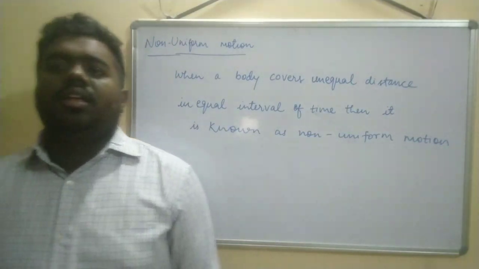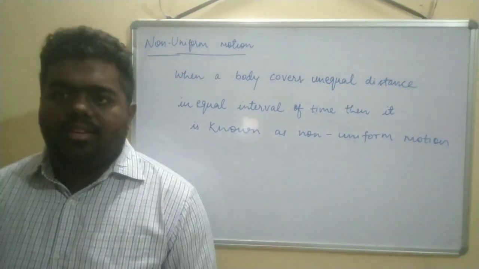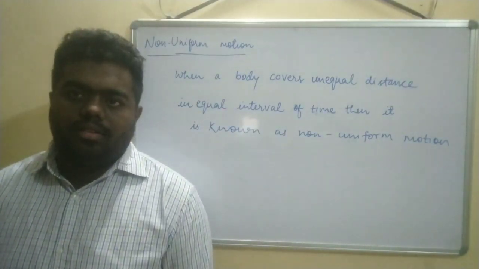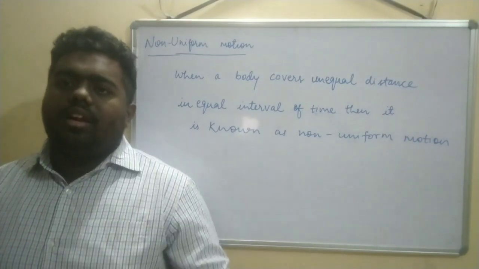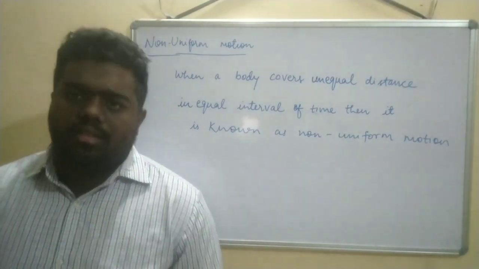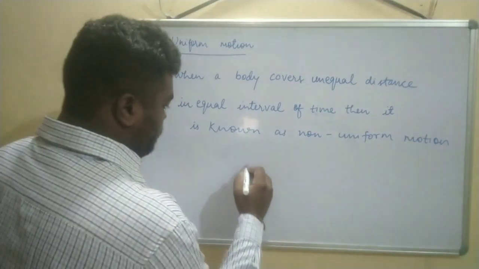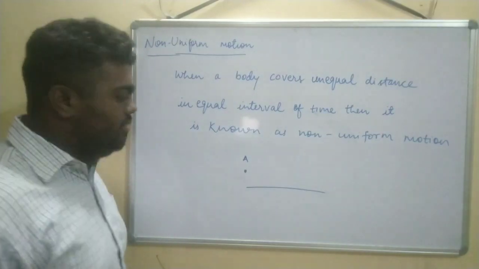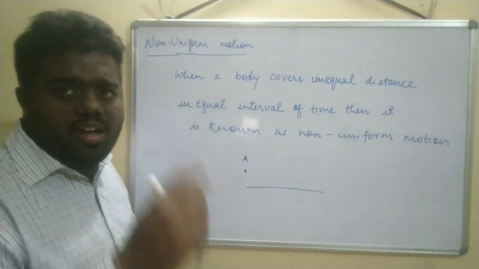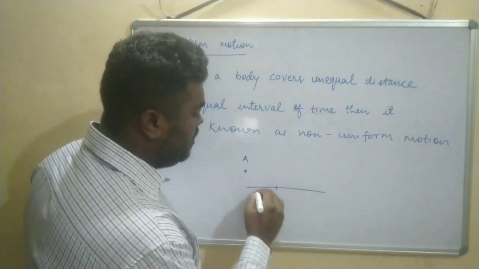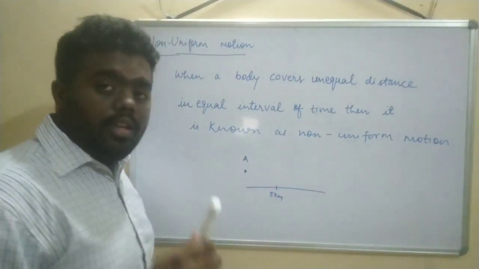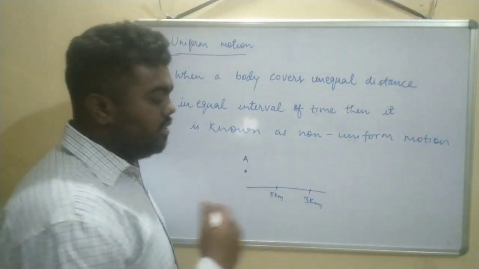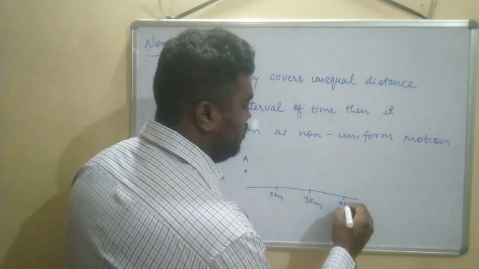For example, there is one body, body A. Remember this thing, time will be equal. So we are considering equal times of 1 hour. This body covers 5 kilometers in 1 hour. Then in the next 1 hour it covers only 3 kilometers. Then in the next 1 hour it covers 4 kilometers.